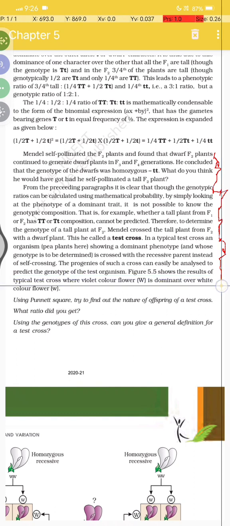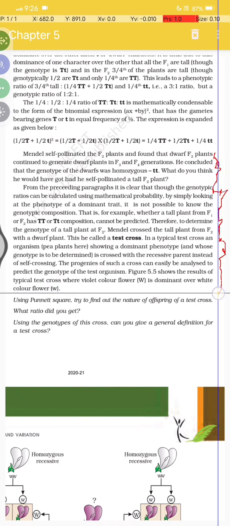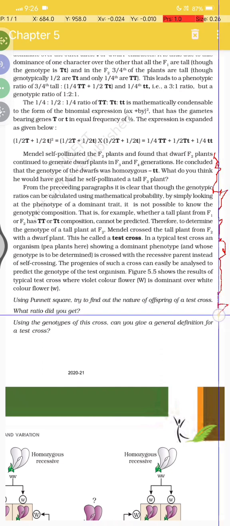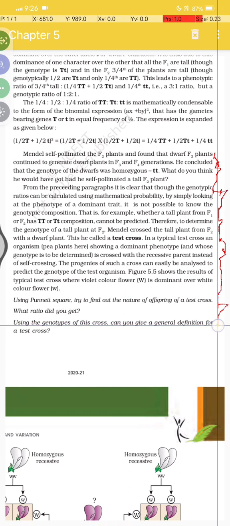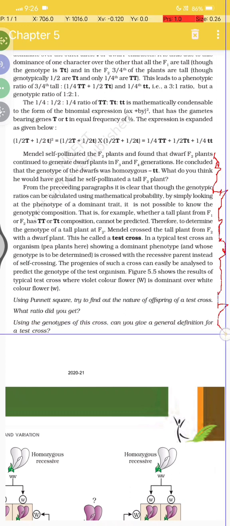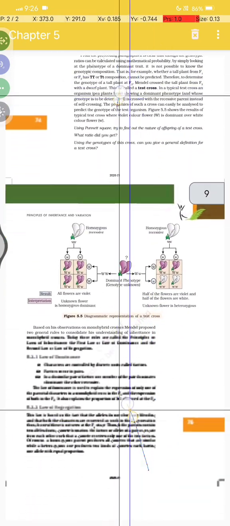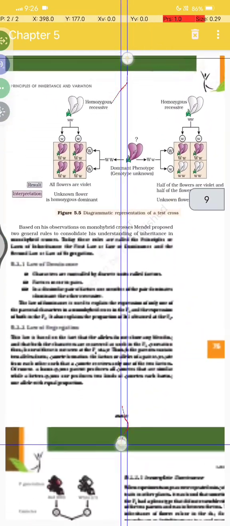The result of a typical test cross is shown for violet and white colored flowers, W for dominant violet and small w for white. Using a Punnett square, try to find the nature of offspring of a test cross. What ratio would you get? And using the genotype of the cross, can you give a general definition for a test cross? Okay, let's find out.